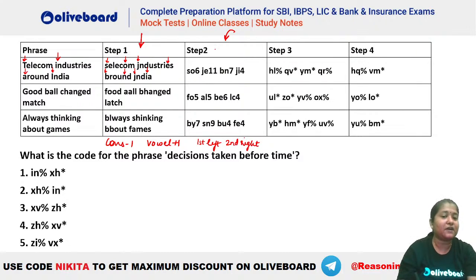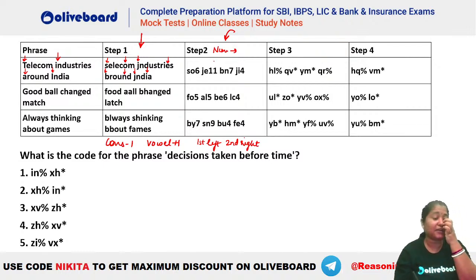What about the number? How are we getting the number in here? Number कैसे आ रहा है? How are we getting the number? Anybody? यहाँ पर 6 क्यों है, 11 क्यों है, 7 क्यों है, 4 क्यों है? Do we have a reason for that? What is it related to? Number of letters, if even plus 1, if odd minus 1.